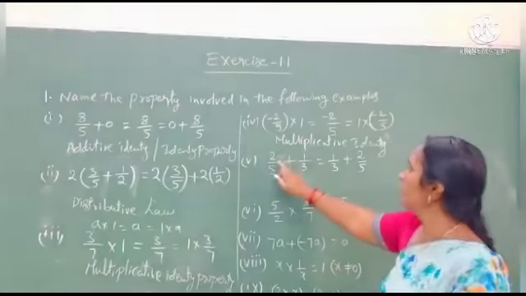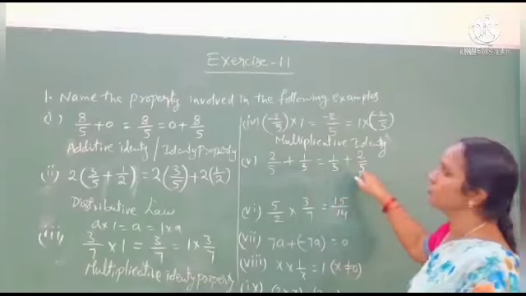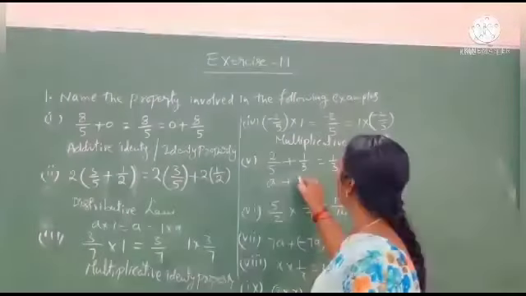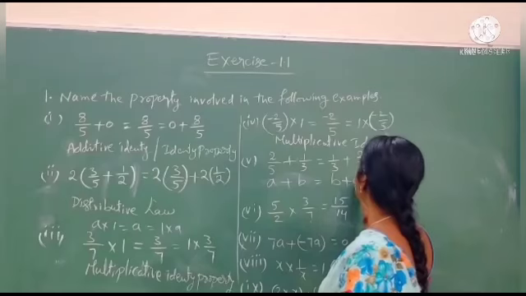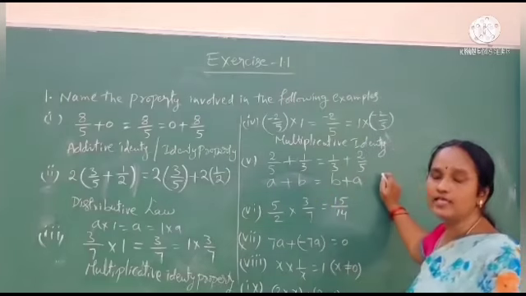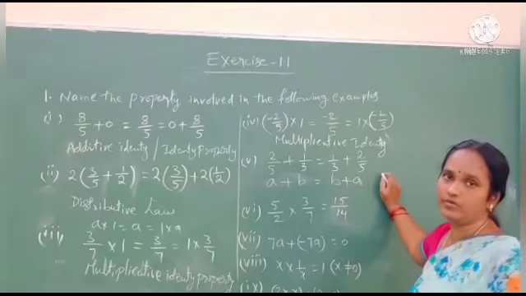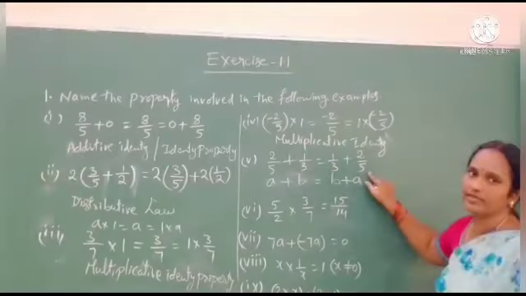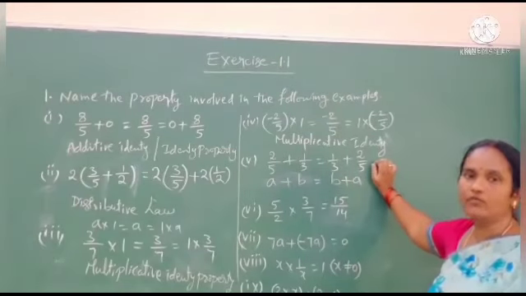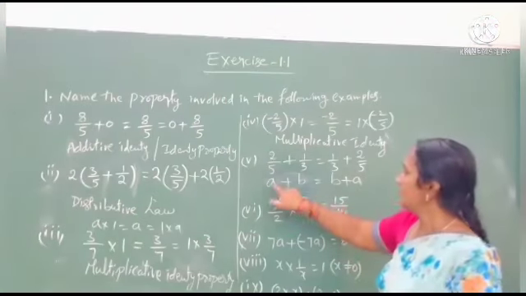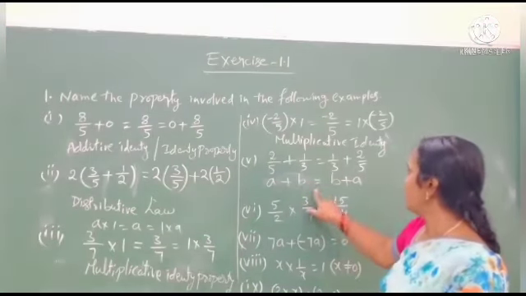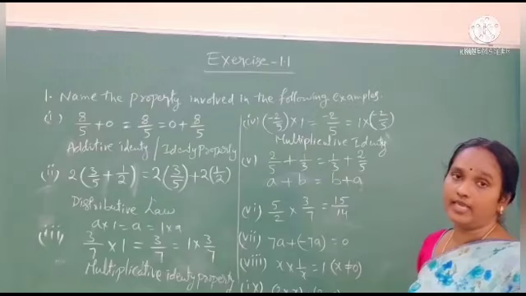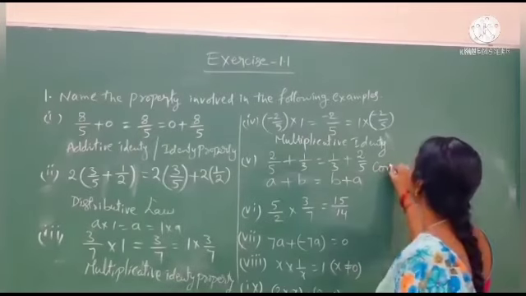Fifth question, 2 by 5 plus 1 by 3 equals 1 by 3 plus 2 by 5. This is the fifth question of the first section. Here we recall A plus B equals B plus A. So this is the A and this is the B. A plus B equals B plus A. This is the statement of the commutative property under addition.